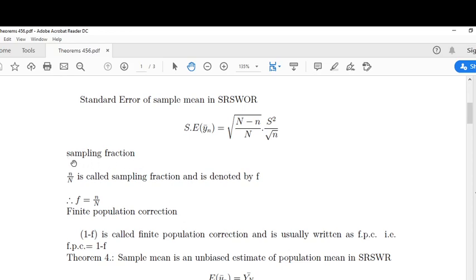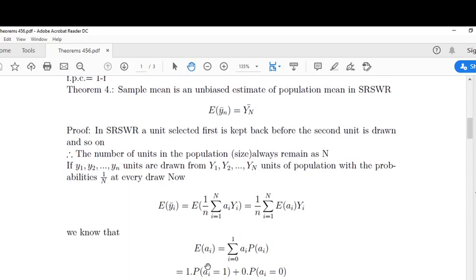Next concept is sampling fraction. Small n by capital N is called sampling fraction and denoted by small f. Therefore, f is equal to small n by capital N. Next concept is finite population correction. 1 minus small f is called finite population correction and usually written as FPC. That is, FPC is equal to 1 minus f. This means capital N minus small n by capital N is called finite population correction.